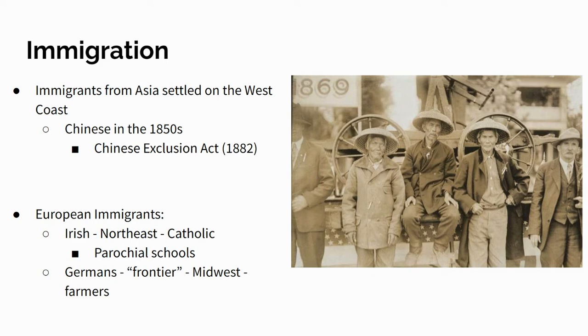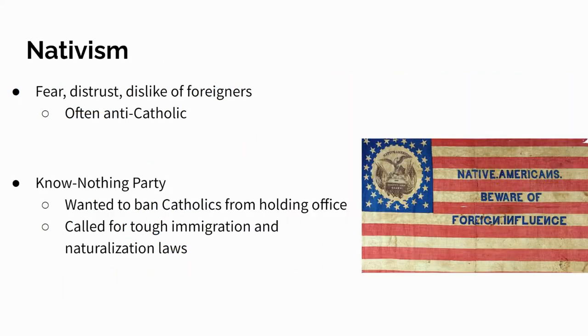And so we see all these different groups of people coming to America, the Chinese, the Irish, the Germans, coming to different parts of America for some different reasons, but what's the impact of their arrival here? What's going to happen is something called nativism. So nativism is the fear, distrust, and dislike of foreigners. And often at this time, it's very anti-Catholic.